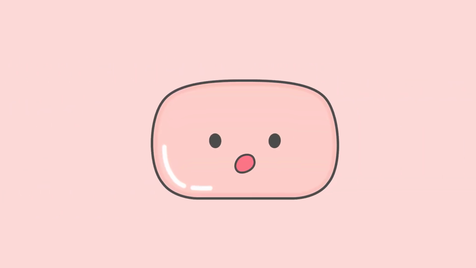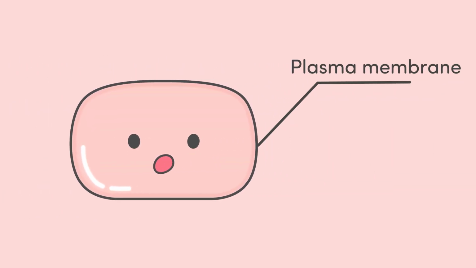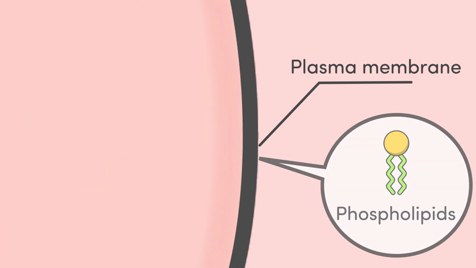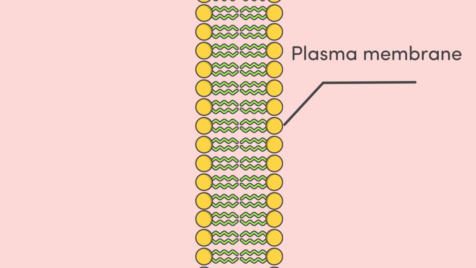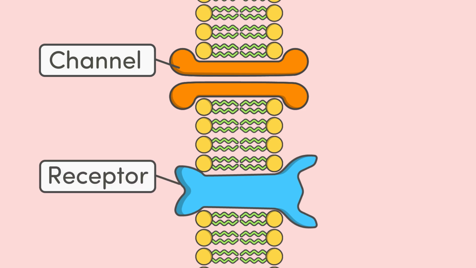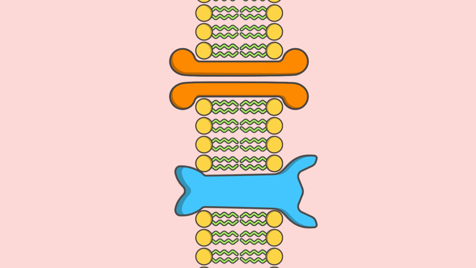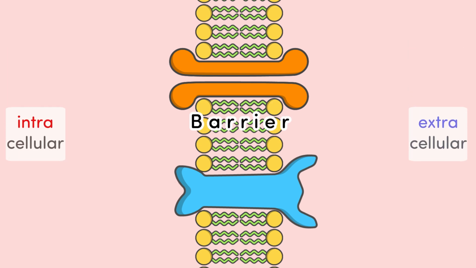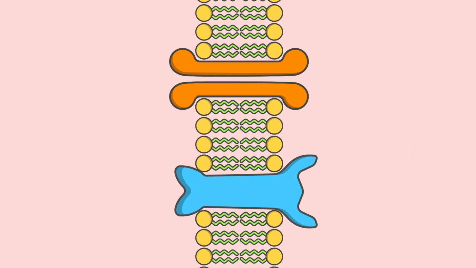The surface of a cell is covered by a special membrane called the plasma membrane. The cell membrane is made up of two layers of molecules called phospholipids, and is therefore called a phospholipid bilayer. The cell membrane is a complex structure, embedded with various channels, proteins, and hormone receptors. These channels, often referred to as pores, allow specific molecules to enter or exit the cell. The cell membrane functions as a barrier, separating the cell's interior from its exterior environment.